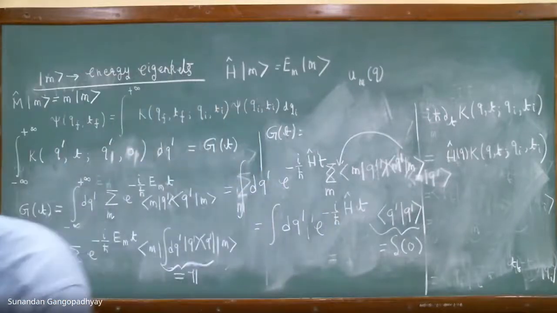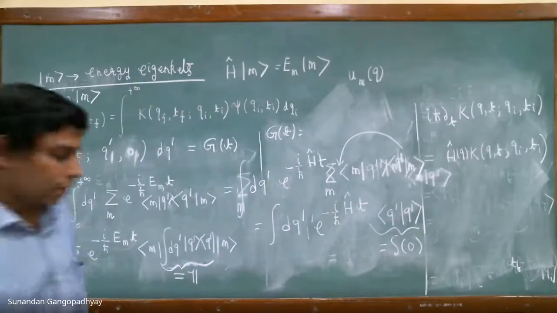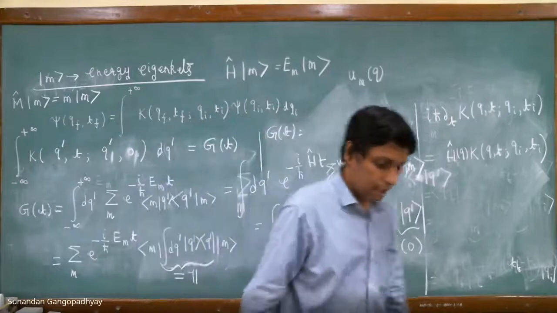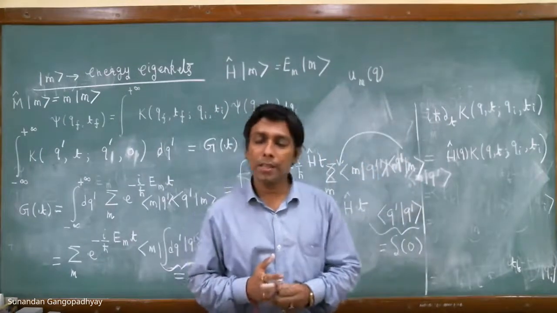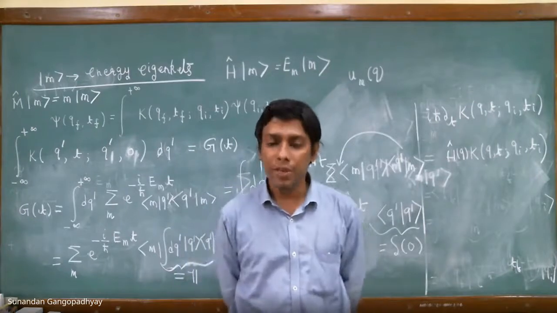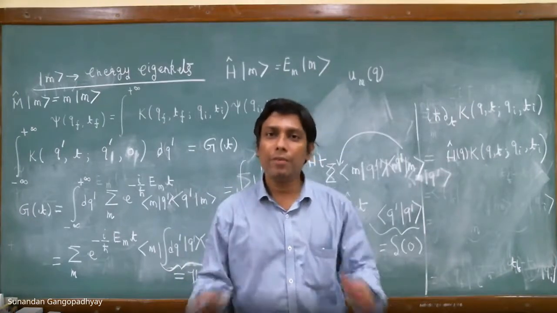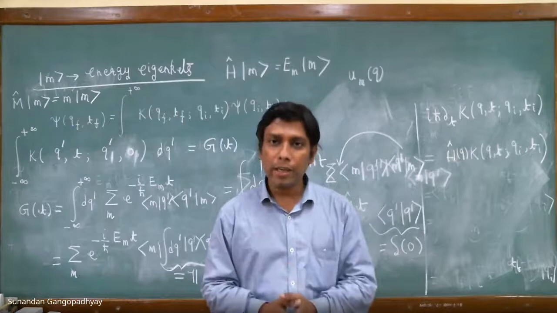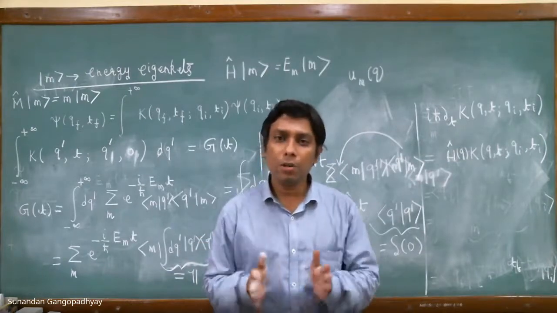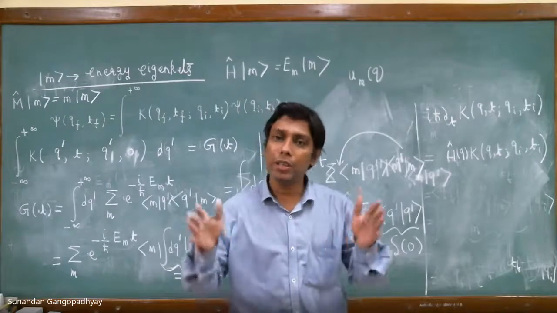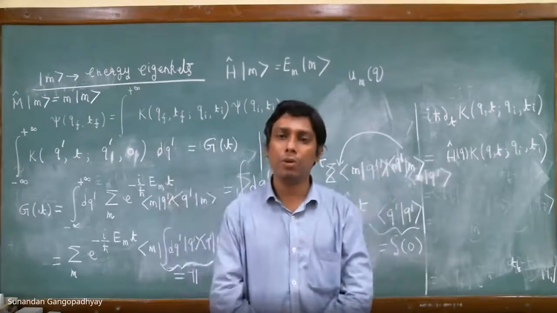So in today's class, the summary of the things that we have learned is the following. We have developed the expression that we wrote down in the previous lecture for the propagator. We have a complete expression for the propagator now, and we also have a justification for the starting equation that we wrote down in the last class.